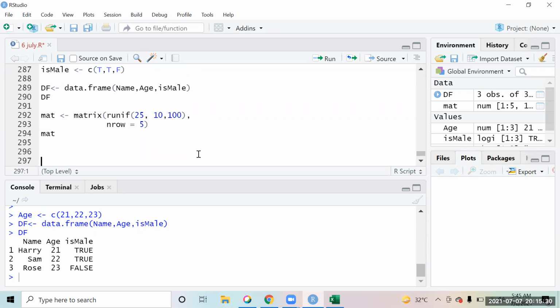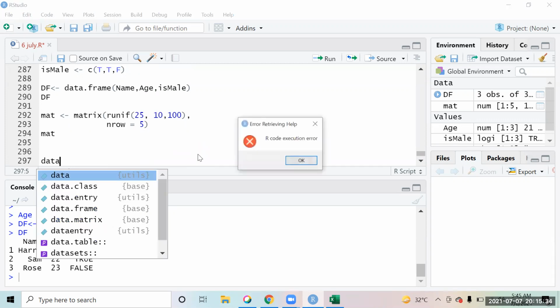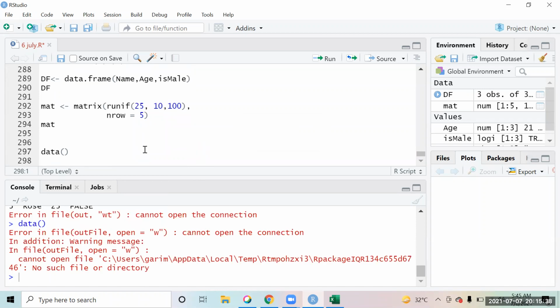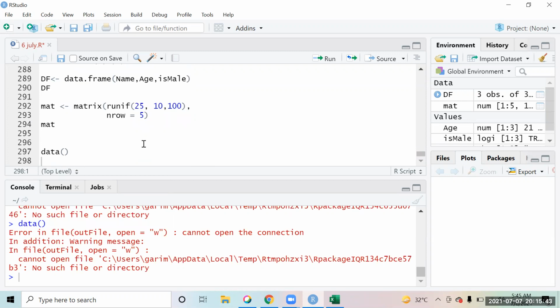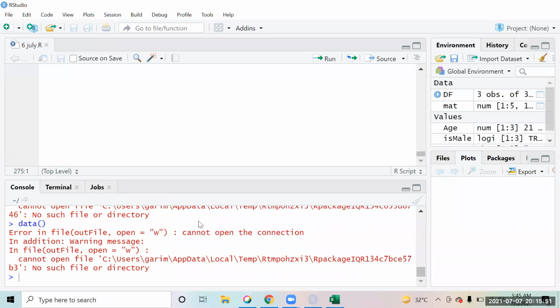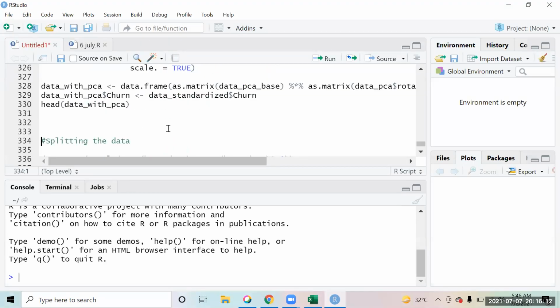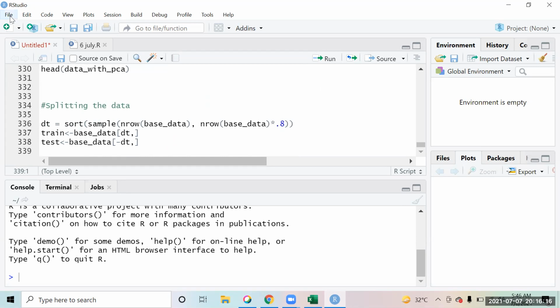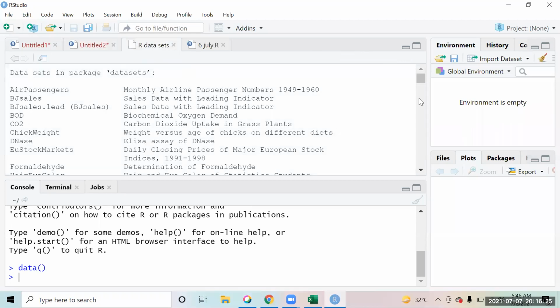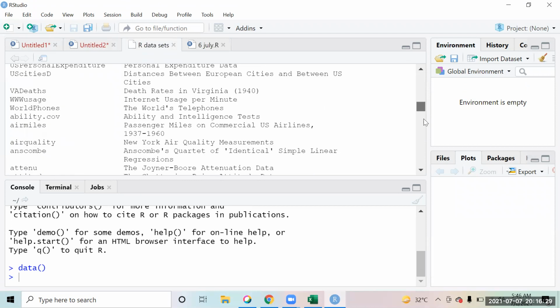Now, when we work with data frames, you will get a lot of inbuilt data frames in R. If you write the function data and run it, it will give you the list of data sets that are already available in your R. These are the inbuilt data sets.